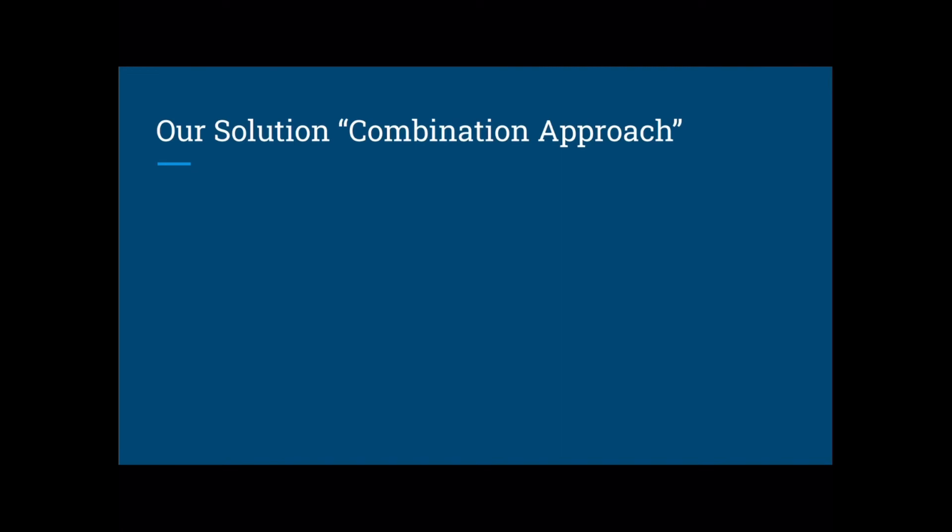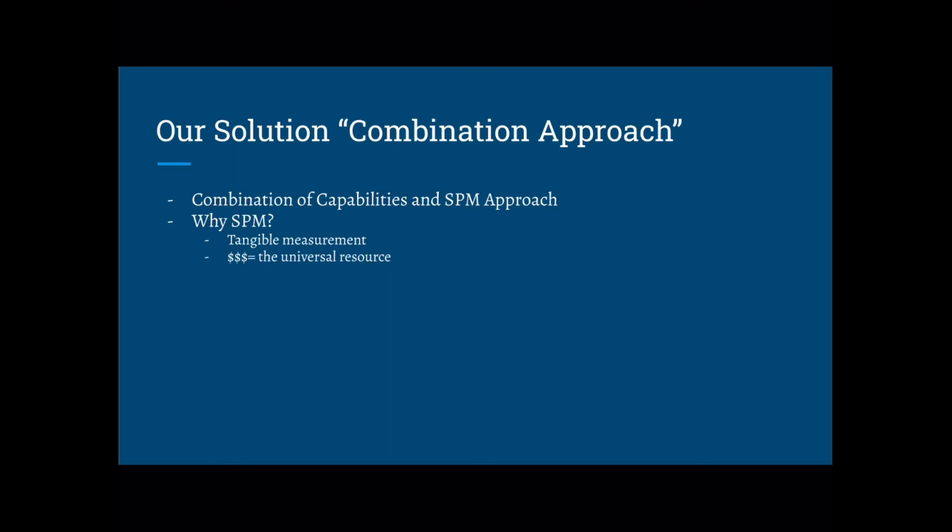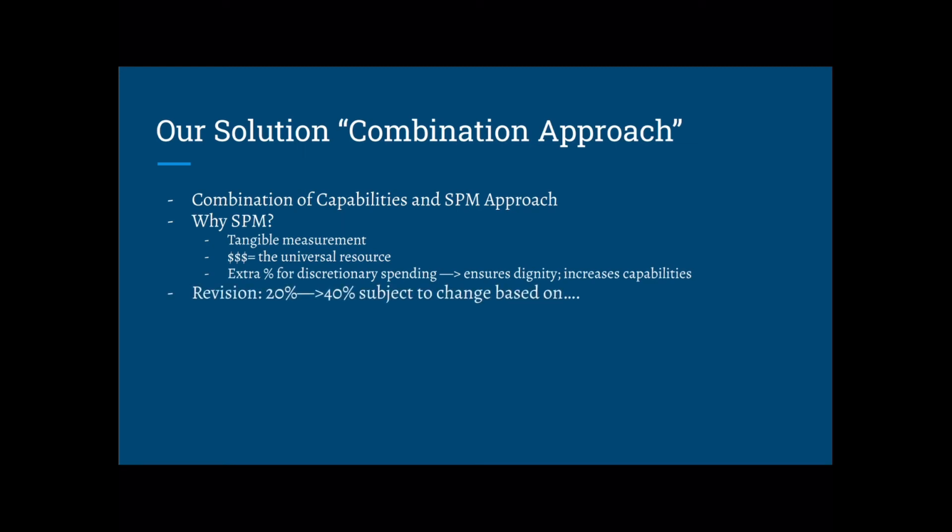Our solution. We've concluded that the most ideal method of measuring poverty would be a combination of the SPM and capabilities approach. Why SPM? It's a baseline measurement that both gives a tangible monetary measurement and accounts for discretionary spending. At the end of the day, cash is a universal resource. It is what is ultimately needed to fulfill one's needs as well as contribute to their capabilities. However, we believe that the discretionary spending cost should be increased. Rather than multiply the 33rd percentile by 1.2, giving a 20% budget for discretionary costs, we propose an increase in that percentage, say for now, 40%.